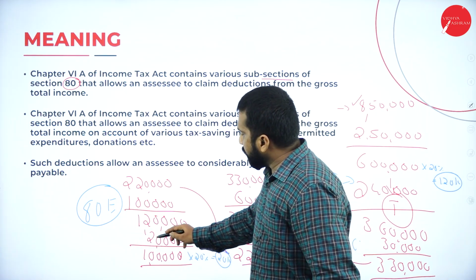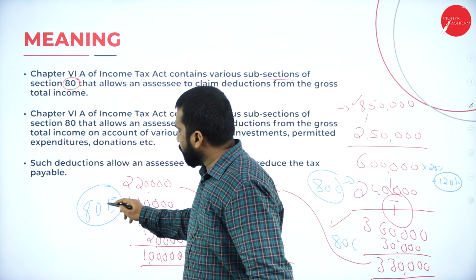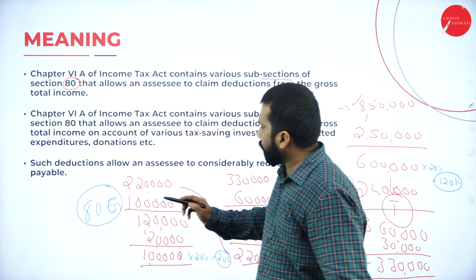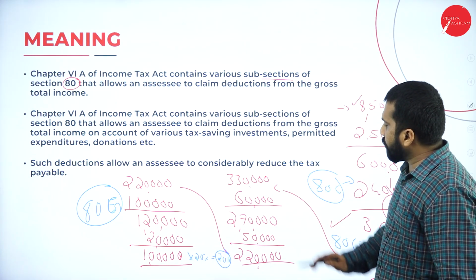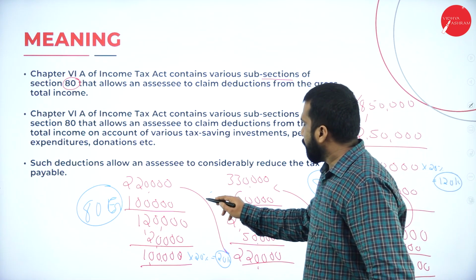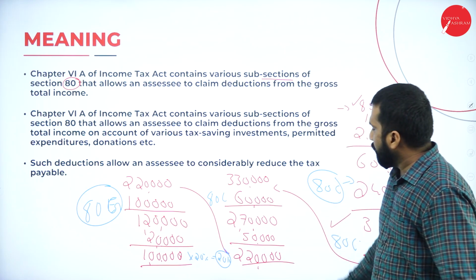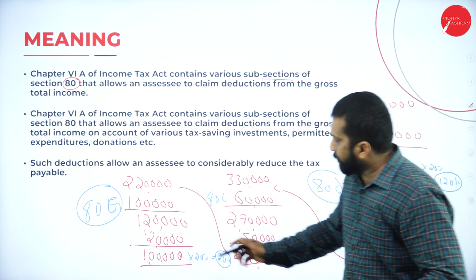Now, after that again 20,000 I made. Sorry, this one is donation. For donation it comes under 80G. Now, you have 60,000. Some post office savings you made, 80C. Some insurance you paid. What is the insurance?